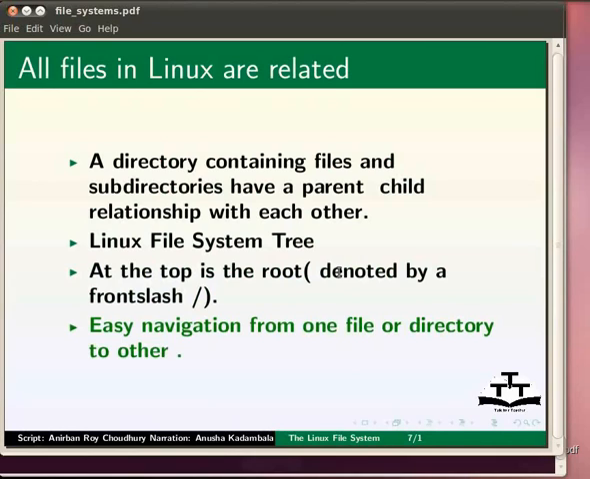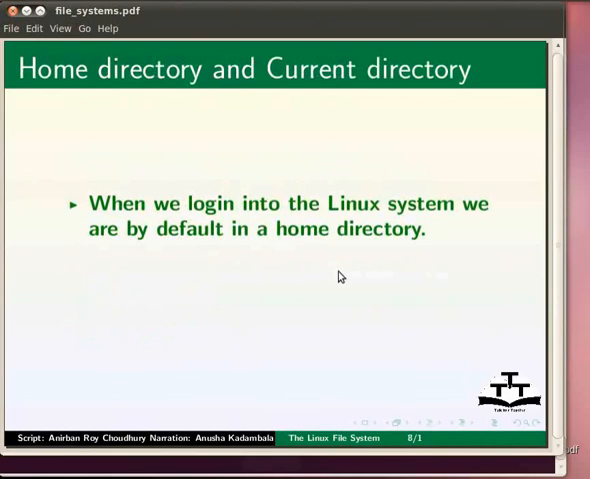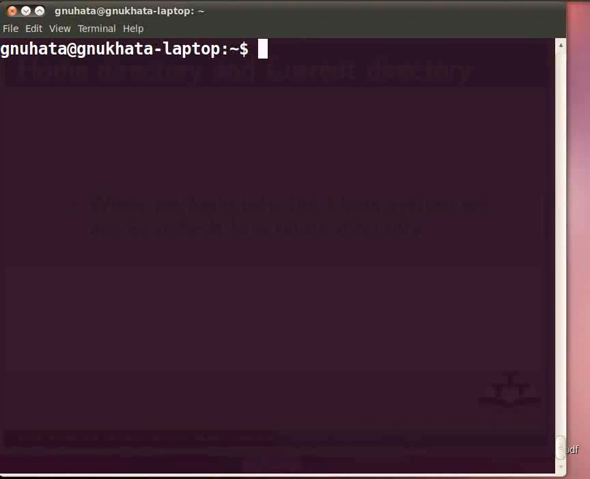As we work with the Linux file system, it seems that we are moving along this tree. One command and there you are, teleported from one place to other. Sounds interesting? Indeed it is, as we will see. When we log in into the Linux file system, we are by default in a home directory. Now switch to the terminal.